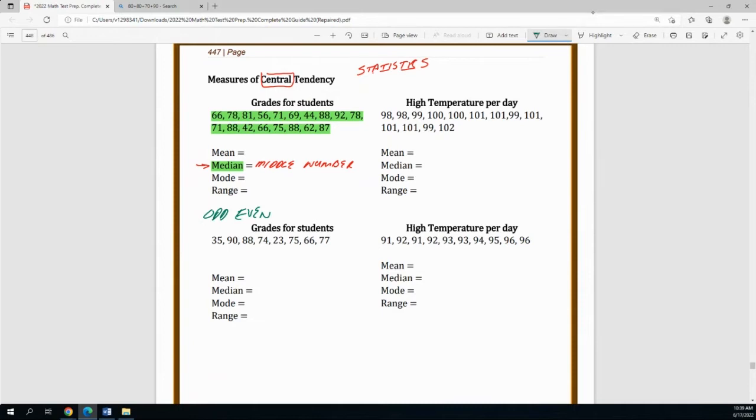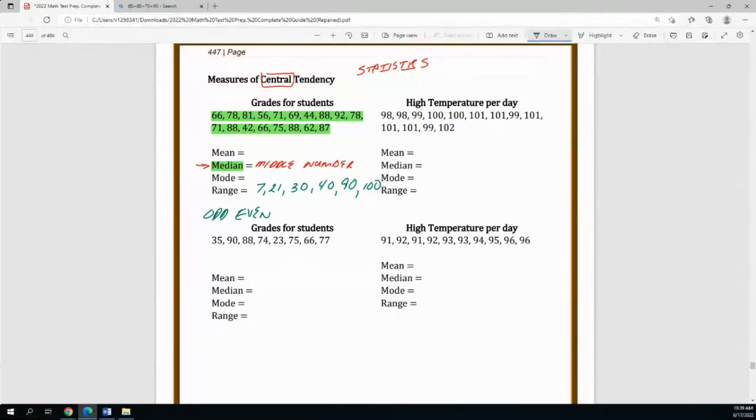I'm using different numbers this time. So up here, I have 6 numbers. It's an even set.